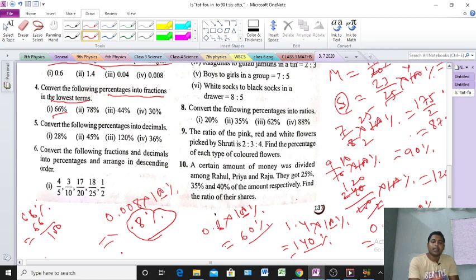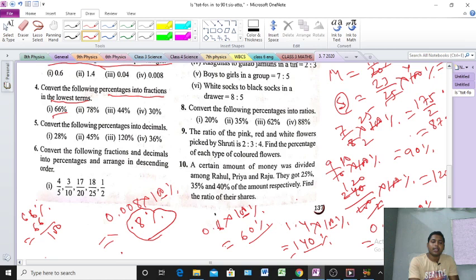78%. So 78% means we can write 78 by 100 according to the formula. After that, cancellation. This is divisible by 2, so 2 3s are 6, and here 9, and here 50. 2 50s are 100. That means we are getting 39 by 50. Clear or not?